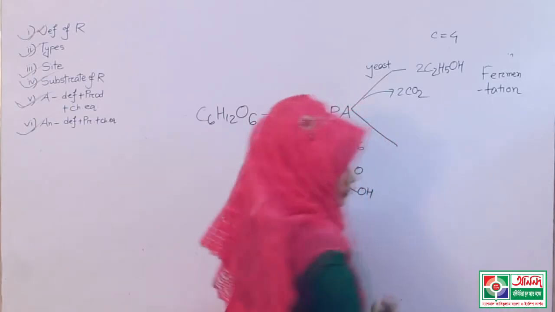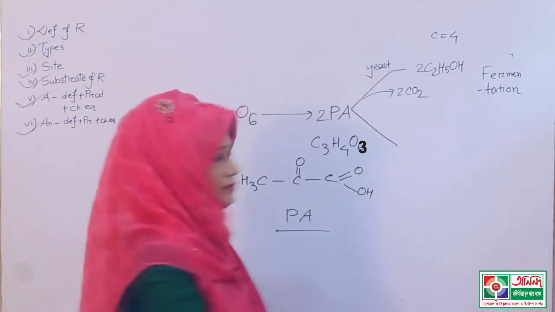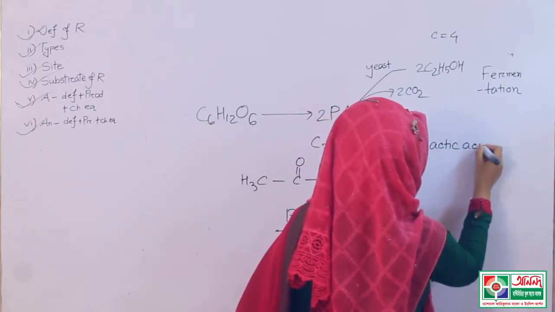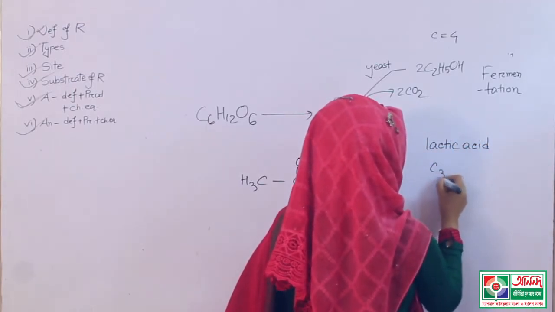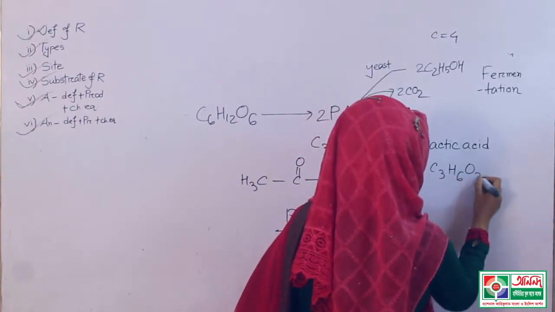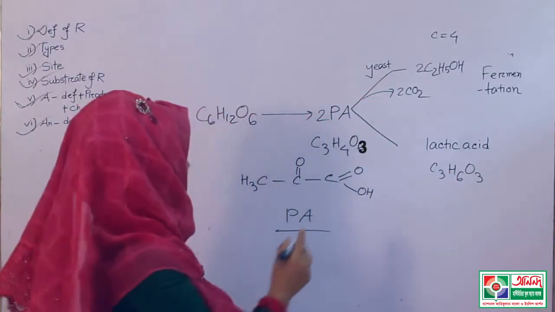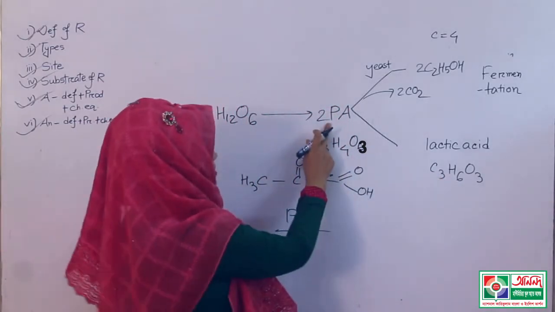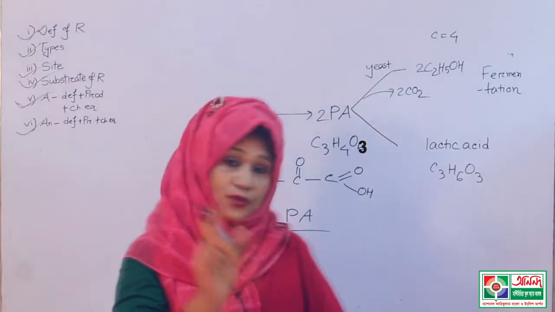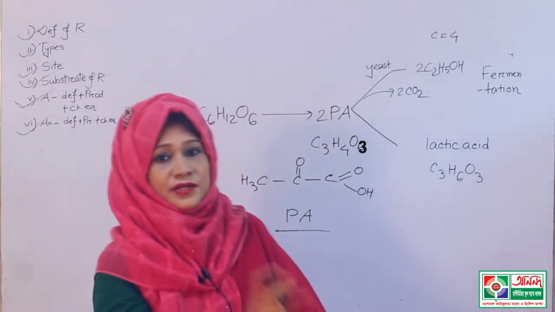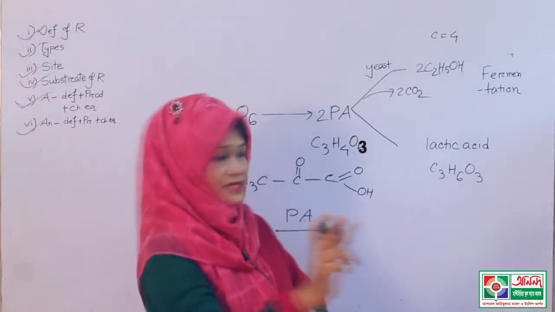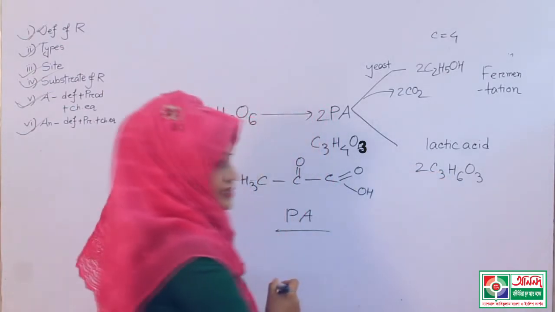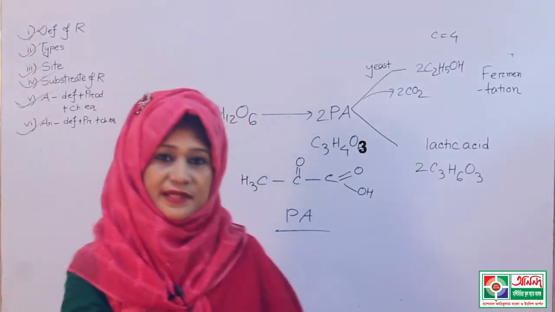Now, if the respiratory substance is the muscle cells, then what will be produced? Lactic acid will be produced. Lactic acid, C3H6O3. This is a 3-carbon compound, and it was 3-carbon compound but 2 molecules. So 3 carbon, 2 molecules, that means 6 carbon. Here only 3 carbon, so 2 molecules of lactic acid, no carbon dioxide will be produced in this case.